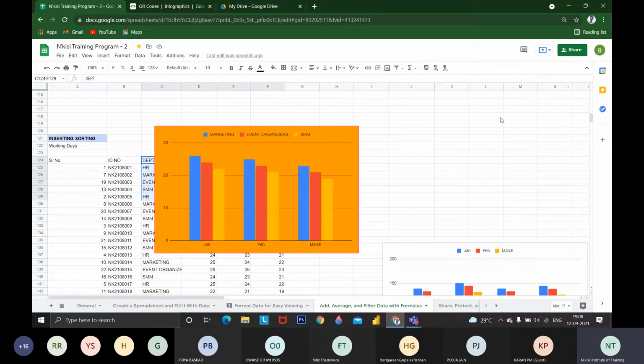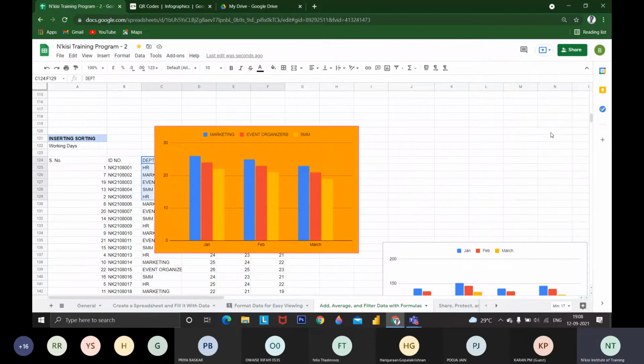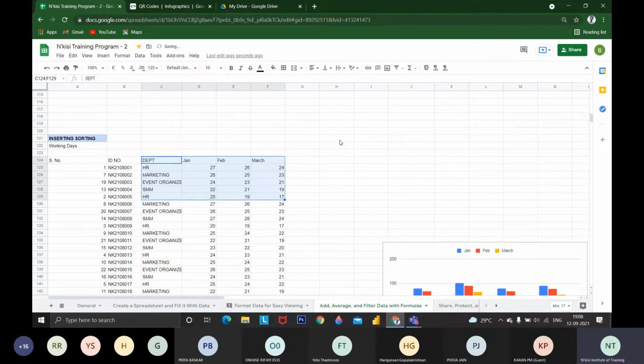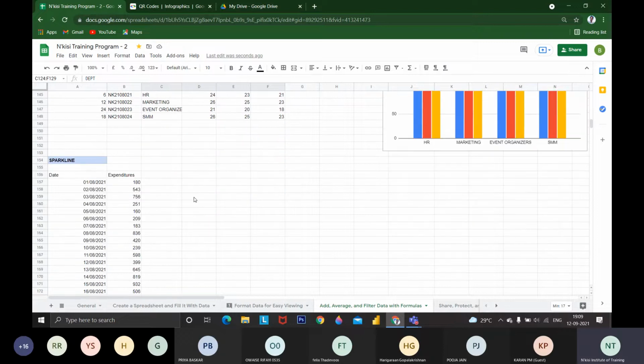If you missed the chart editor options, you can click these 3 dots and click edit chart. You will get these options after inserting. Just try it out. A Google chart is a visual representation of all those things. Your data can be represented visually. These are the cool options available, and it is similar to Excel.